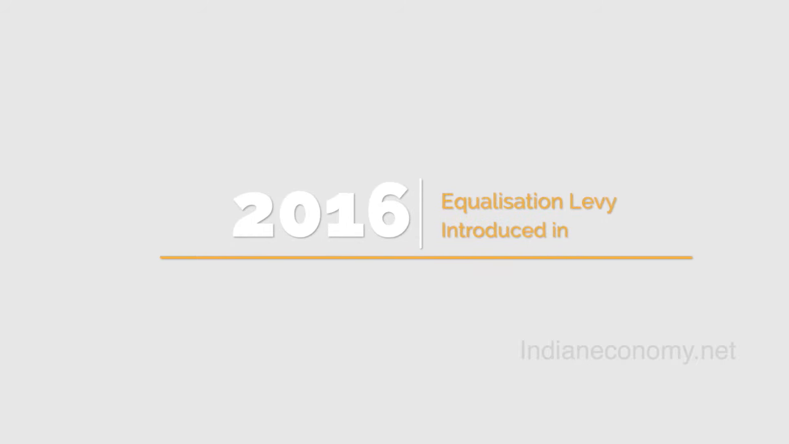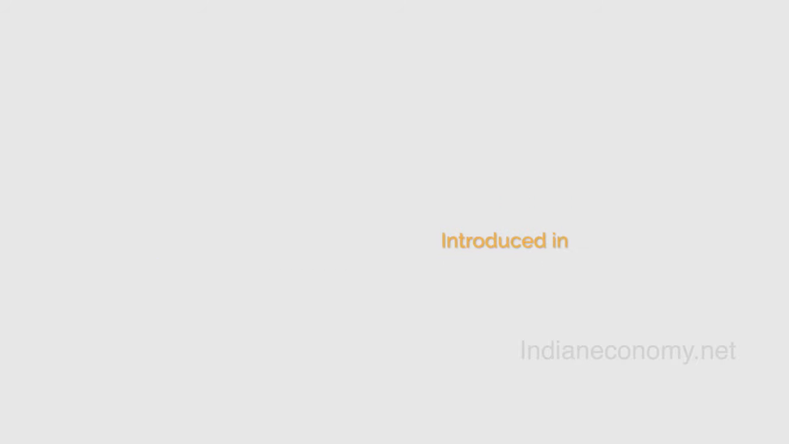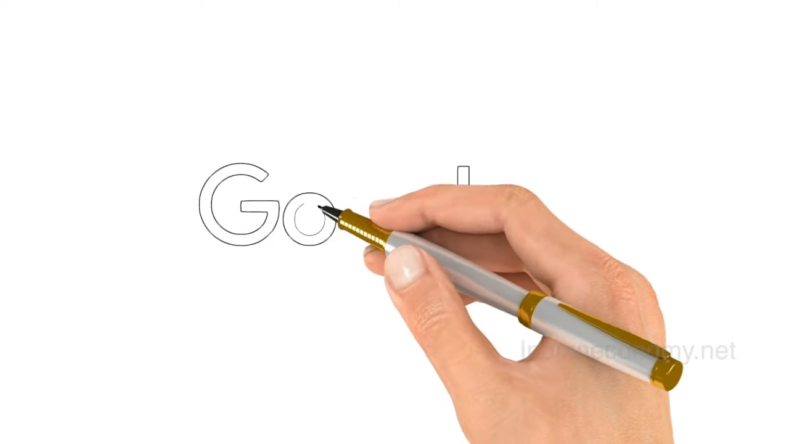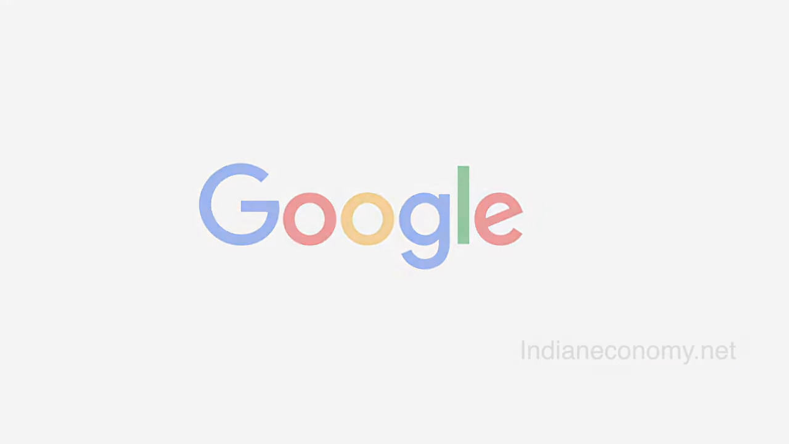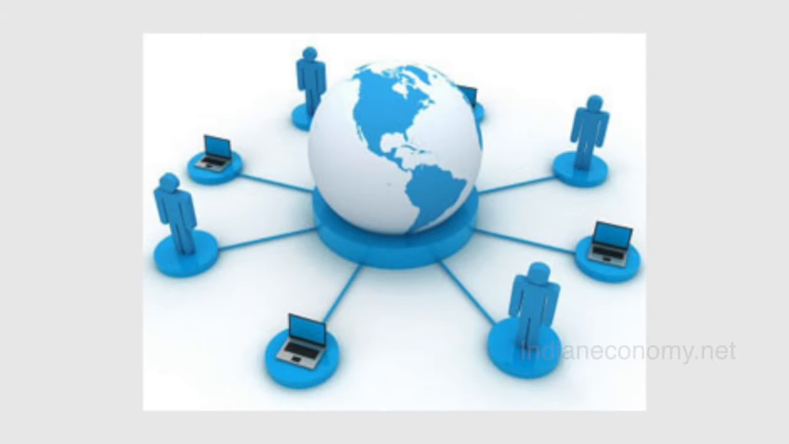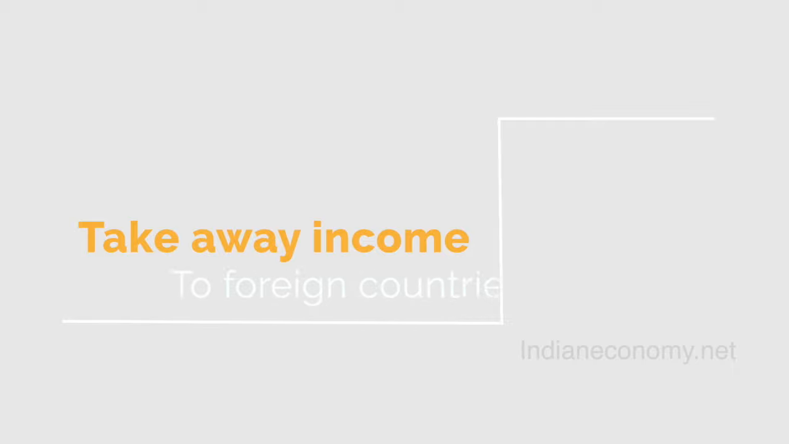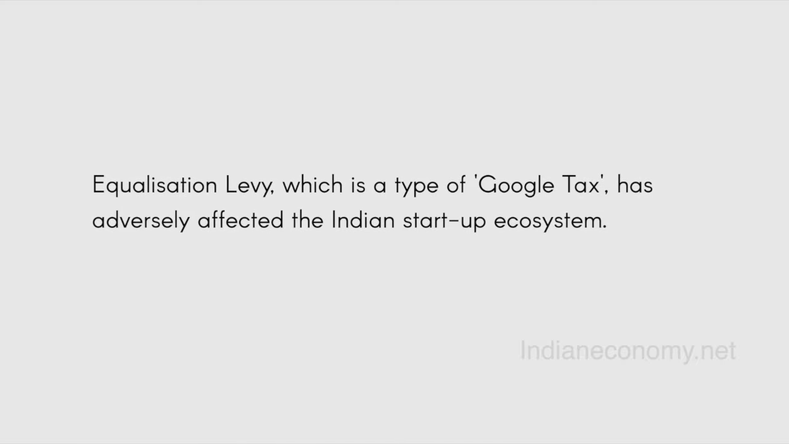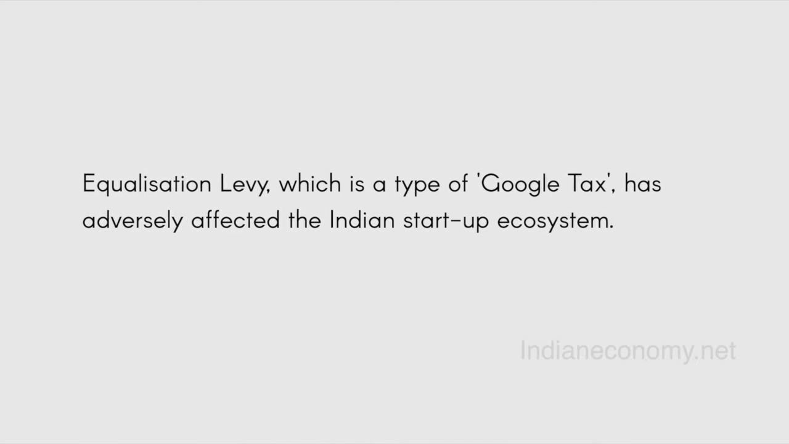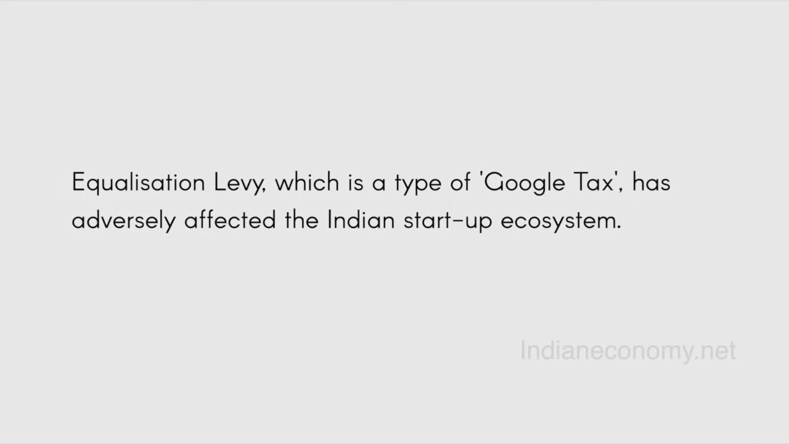The first topic, that is the equalization levy, that is a tax, and the problem for startups. So this topic says that the government has introduced an equalization levy in the 2016 budget on companies like Google, mainly the digital companies who are providing some online services in India, and they are taking away that income to foreign countries. So to counter that, the government has introduced an equalization levy, and this levy has created a problem for the startups in India. We will see how that issue goes.